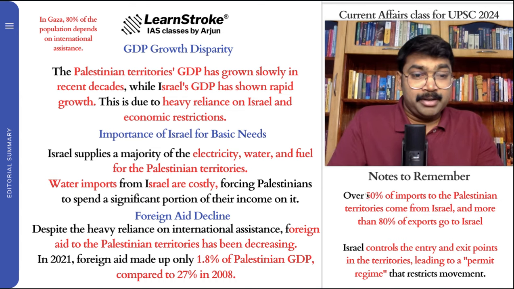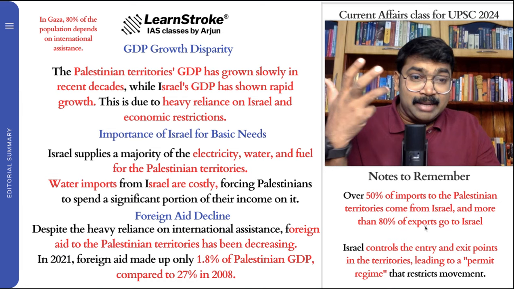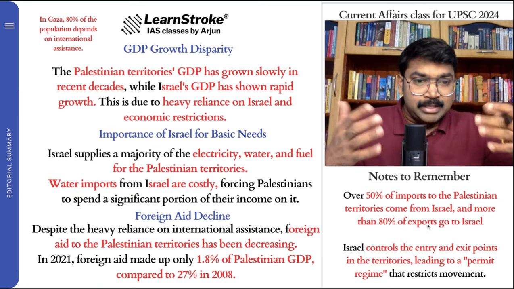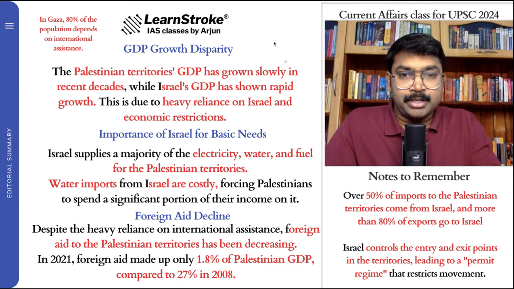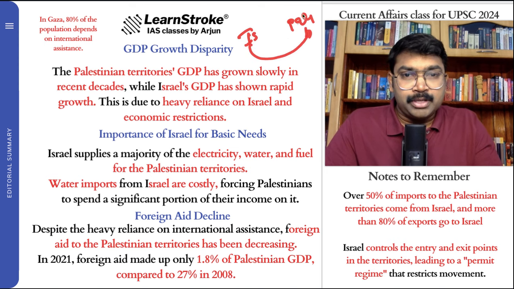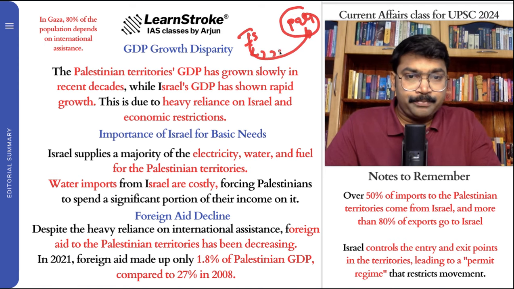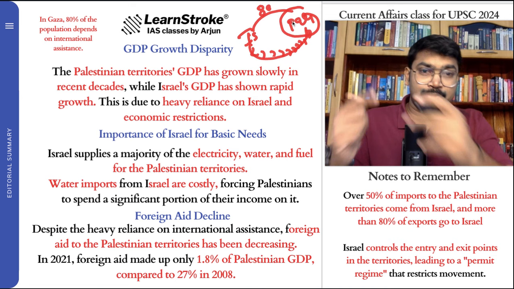Very, very important. Half of what Palestine is getting comes from Israel, and 80% of what is being created in Palestine goes to Israel. I think you got this. This is Israel and this is Palestine. 50% of the imports, 50% of what is actually used in Palestine comes from Israel. Israel supplies 50% of that. And more than 80% of what you create in Palestine goes to Israel.